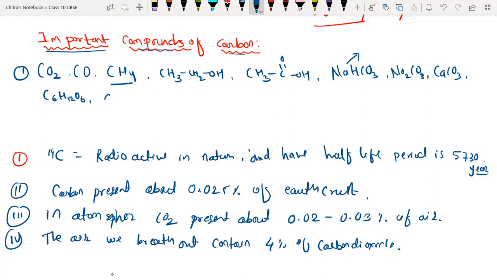We have C12H22O11, sugar. Everyone? Yes, sir. These are some important compounds that we use in our day-to-day life. Just take a screenshot of that also. Done?